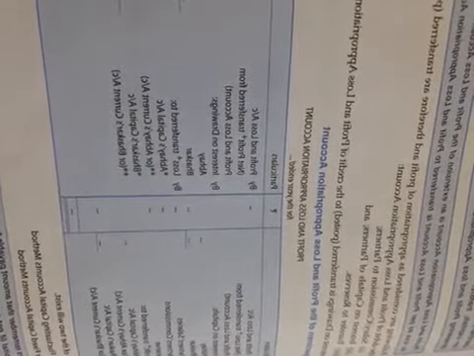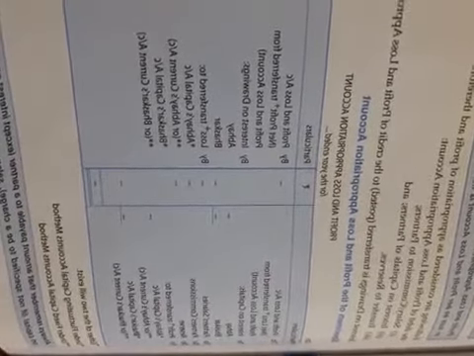Now see, children, the specimen of the profit and loss appropriation account. First see the nature of this account. The nature of this account is a nominal account. So again the rule of the nominal account: debit all expenses and losses and credit all incomes and gains. So from the business point of view, if there is an expense or loss, it will be debited to the profit and loss appropriation account. If there is an income, then it will be credited to the profit and loss appropriation account.